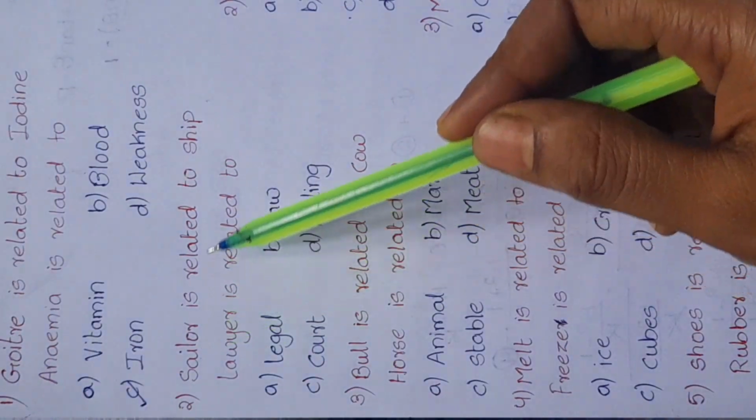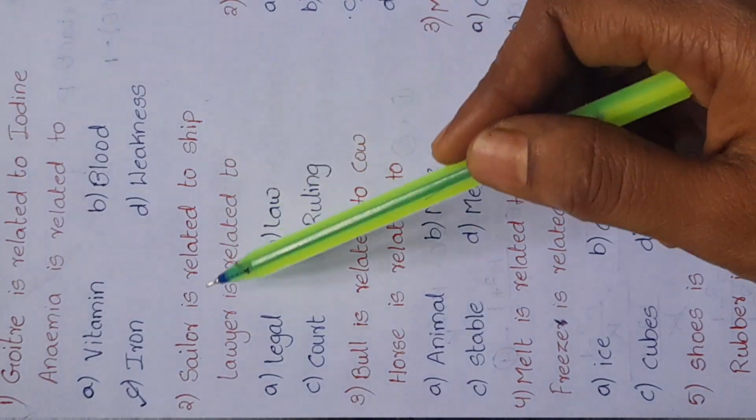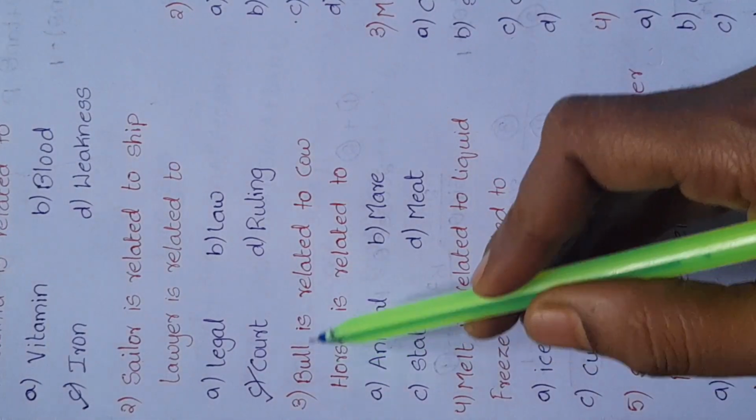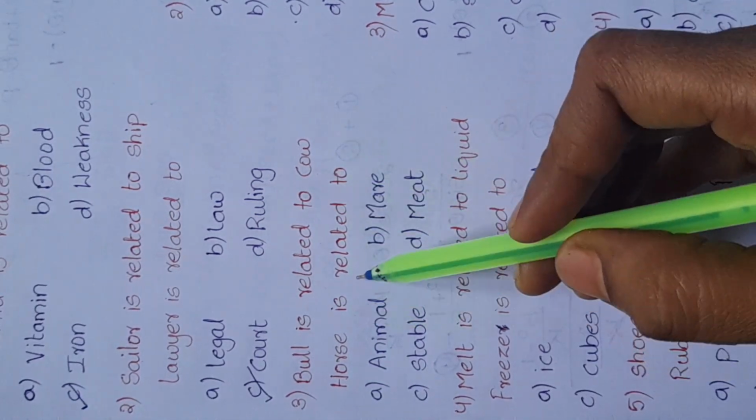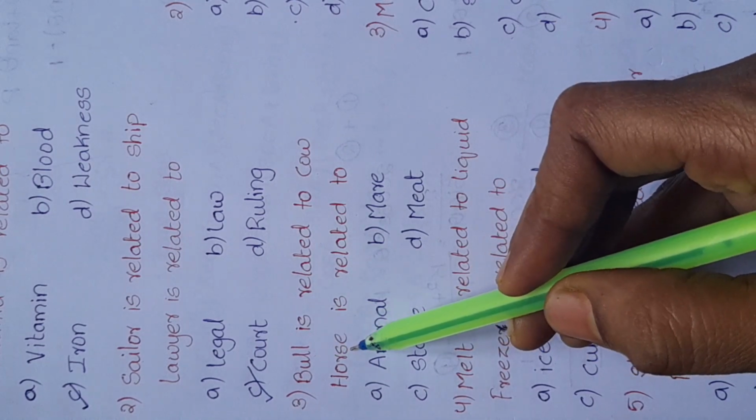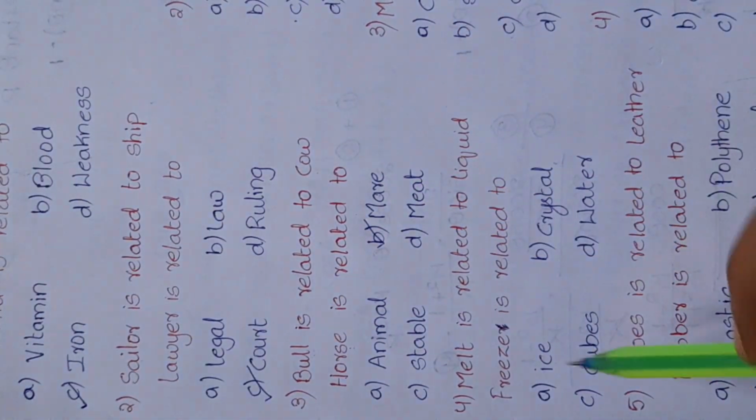Second question is sailor is related to ship and lawyer is related to. Here ship is the workplace of sailor. So the workplace of lawyer is court. Third question is bull is related to cow. Horse is related to. Here female is cow and male is bull. So male is horse. Female of horse is mare. Answer is B.